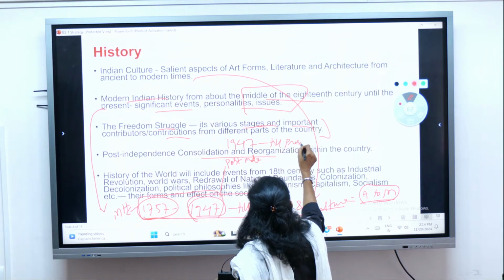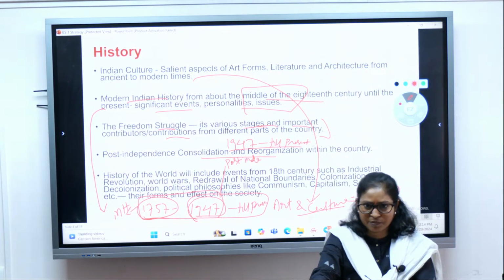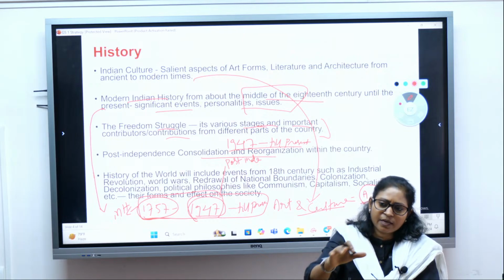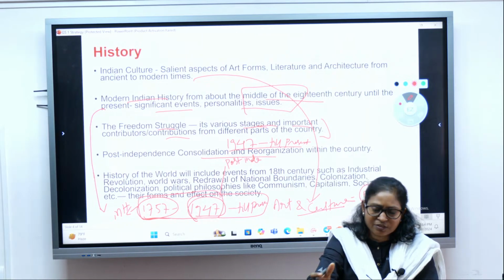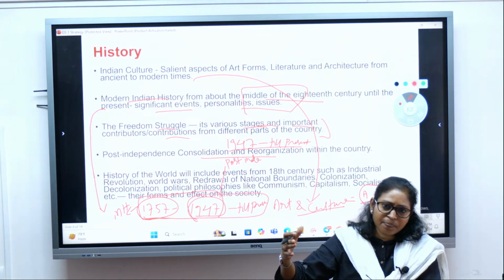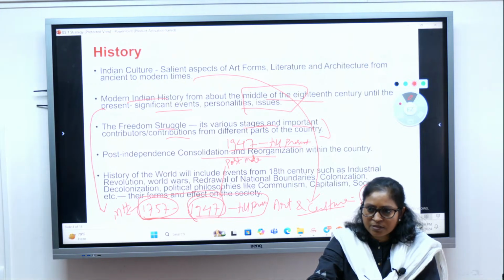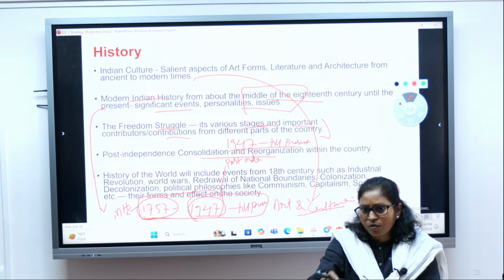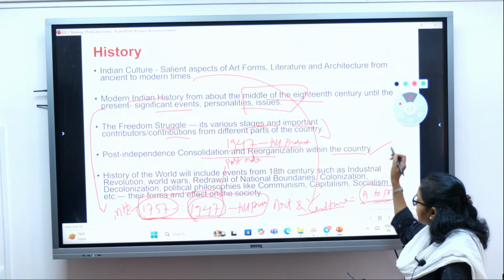So whatever the historical development has taken place, like emergency in 1975, and before that, you know, Nehru, the prime ministers, and then the general elections, the first general elections, how the election started in India, and then the various policies and programs, the major events like the Bhoodan movement, the various social reforms like abolition of Zamindari, land reforms, emergency period, all this you will be studying under this section, post-independence part, right?